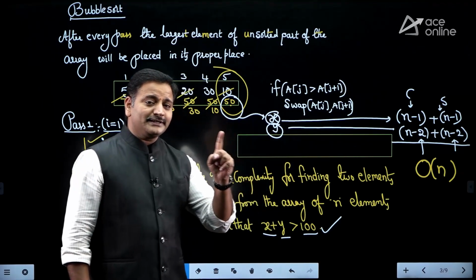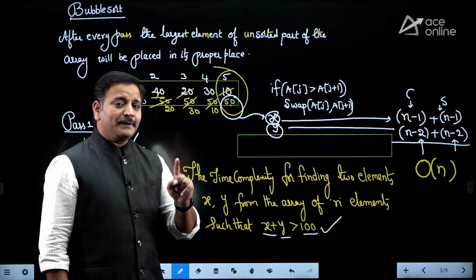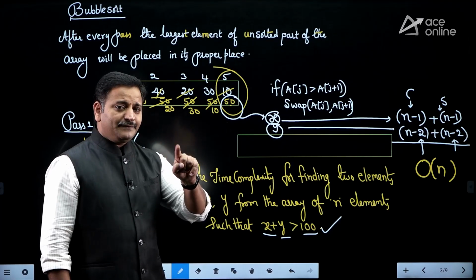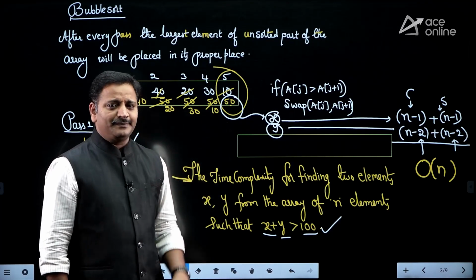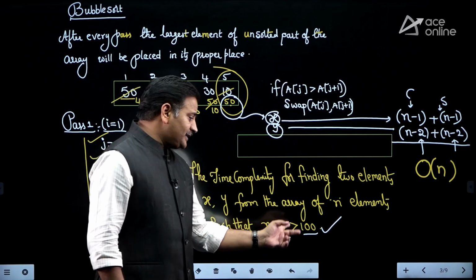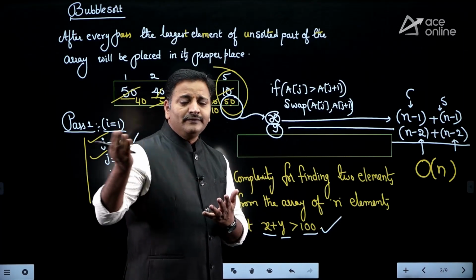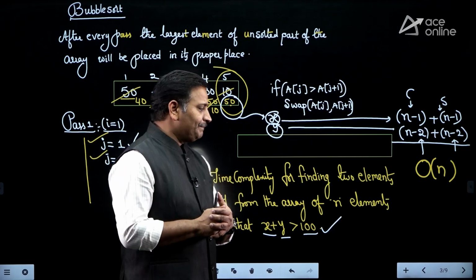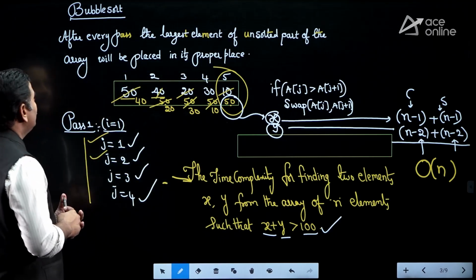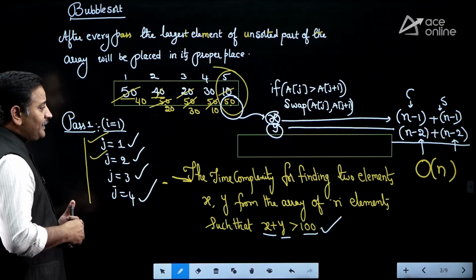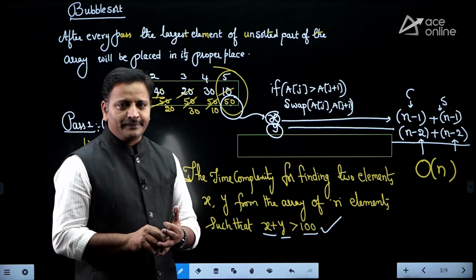Because selection sort takes the smallest element, right? That is the reason. Apply the first pass, second pass, and you will get the first smallest element and the second smallest element. If the first smallest and second smallest sum is not less than 100, we cannot find remaining elements whose sum is less than 100, friends, okay? So these are applications of sorting algorithms. Like that, the heap tree is also a most important topic, you have to go through it, friends, okay?